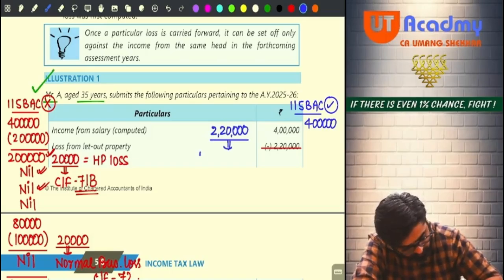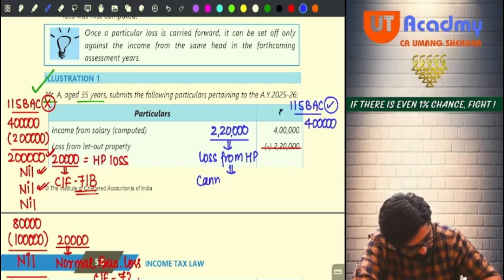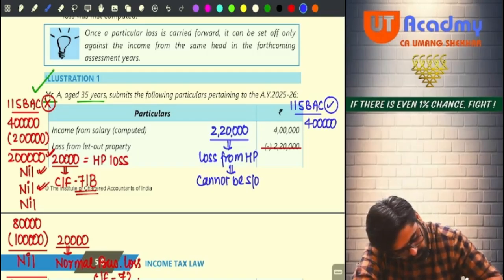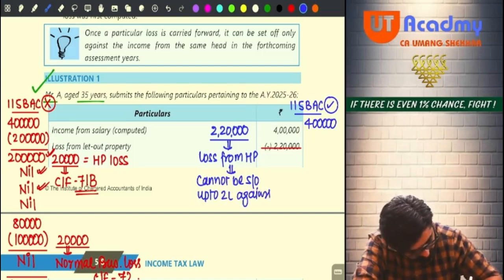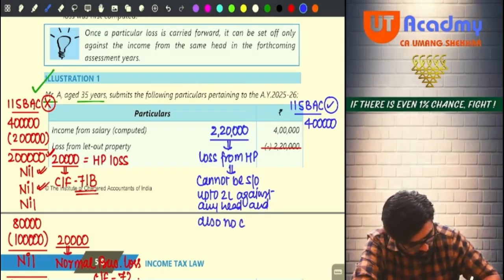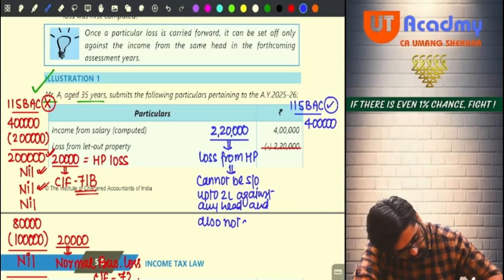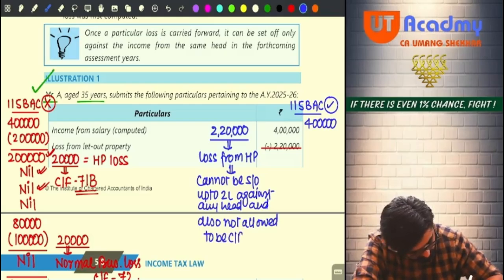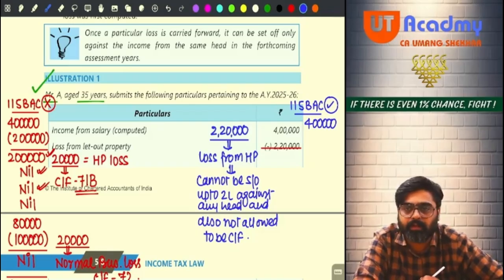This was my loss from house property, cannot be set off up to 2 lakhs against any head, and also not allowed to be carried forward since I am following 115 BAC.